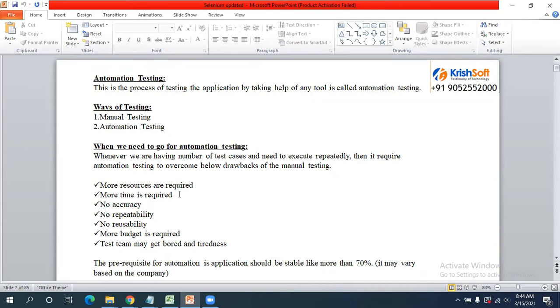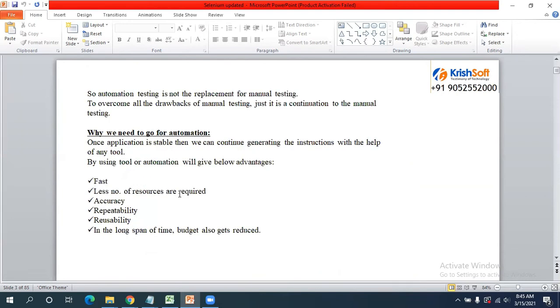If more and more bugs are there and we cannot proceed further, we cannot automate those functionalities because the application itself is not working. How can we automate that? So that is the reason the application should be stable enough in order to do the automation testing part on our application.